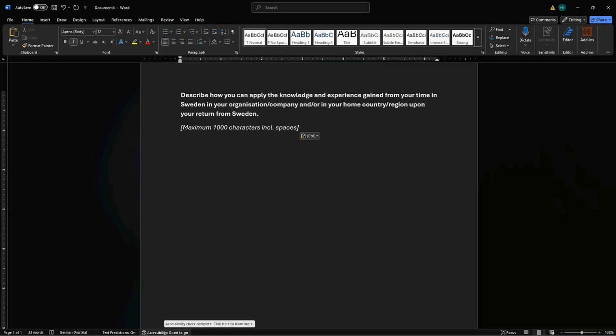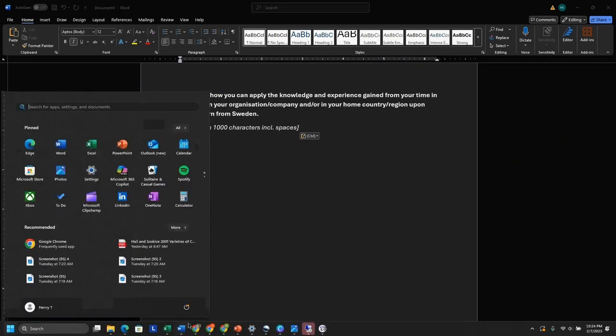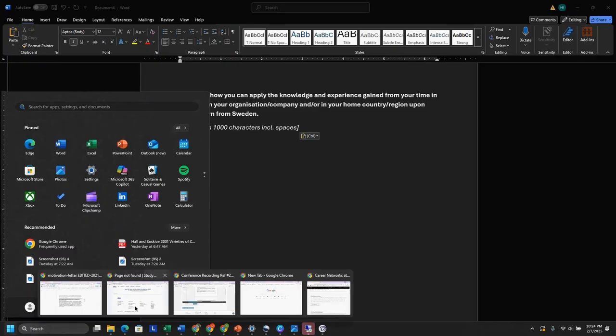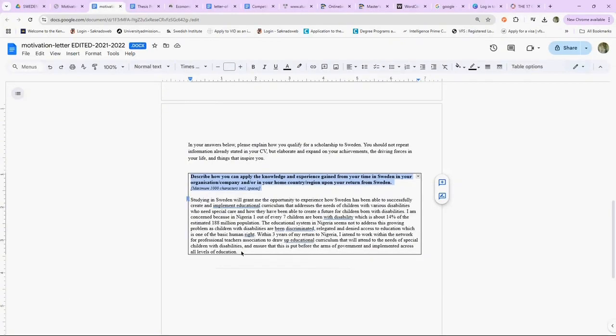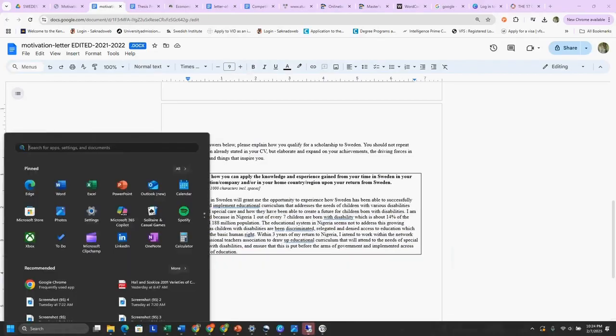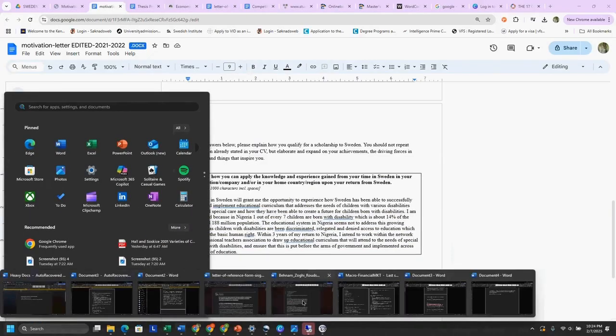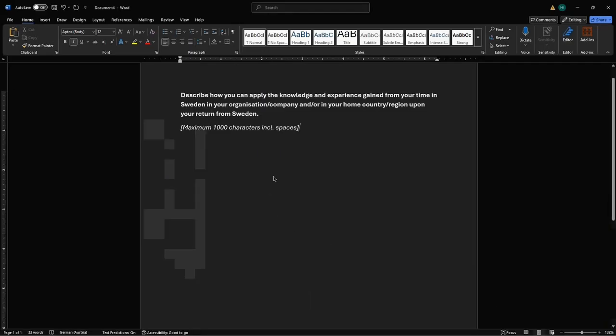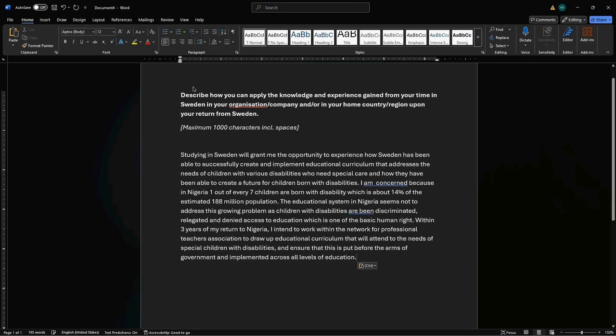So let us see how I have modeled this response in such a way that is going to help us answer this question. So I'll just copy what I have written here. This is just a model you want to follow. So we go now and try to put it here, and then I will use that to speak to you. Control V. All right. So let us see how I have written this.